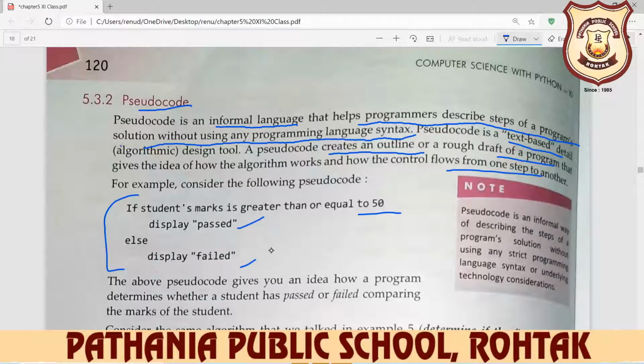We take our previous lecture example here. If marks greater than 33, then pass, otherwise fail. So you write down: if student's marks is greater than or equal to 33, then display pass, else display fail. The above pseudocode gives you an idea how a program determines whether a student has passed or failed by comparing the marks of the student.